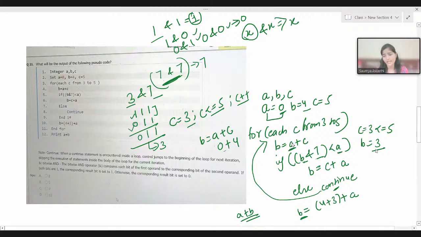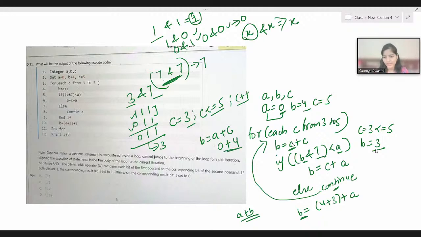3 less than a, again this condition is not going to be true because 3 is not less than 0, right? So this won't be true. Else part will be executed. C value will be 4 this time. 4 less than equal to 5, the condition is true. Now B equal to A plus C we have. So B value would be now 4.